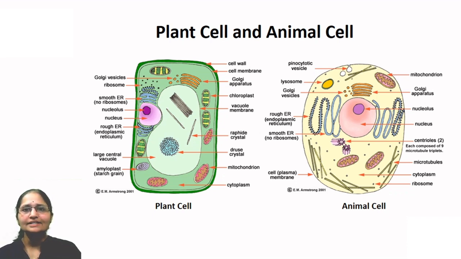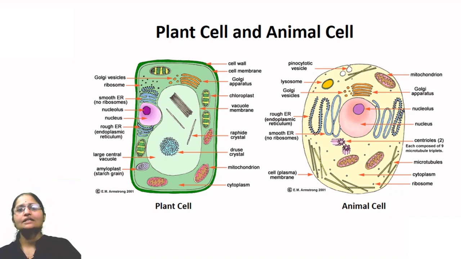But outside the cell membrane, in the plant cell, there is one more binding structure, called the cell wall, the one shown by a thick green line. This is the outermost covering in the plant cell, and that is called the cell wall. So the cell wall is absent in the animal cell, and due to the presence of the cell wall, the plant cell gets rigidity.